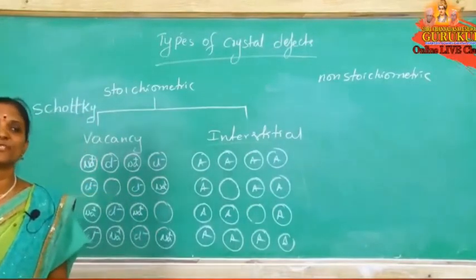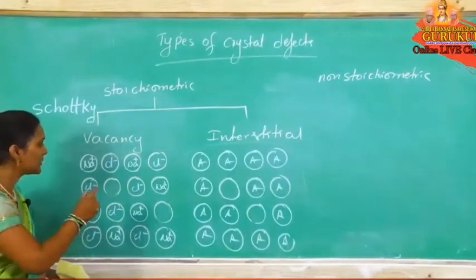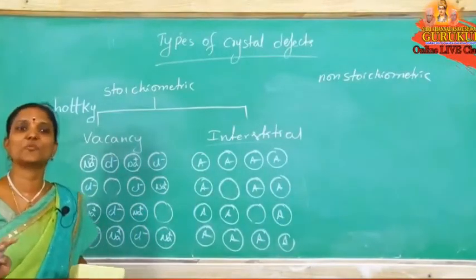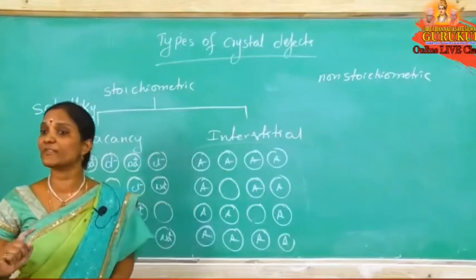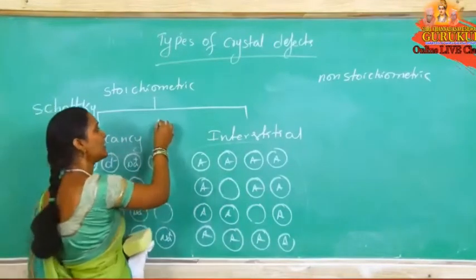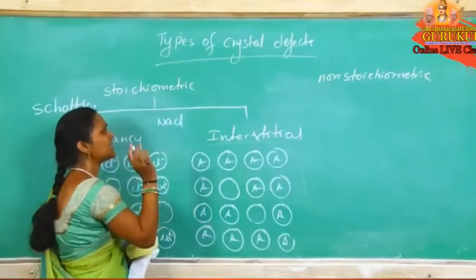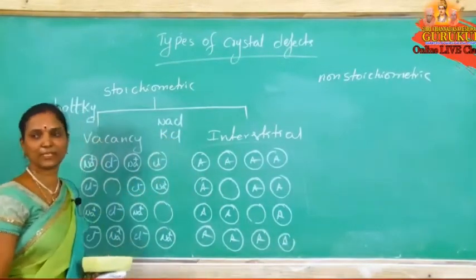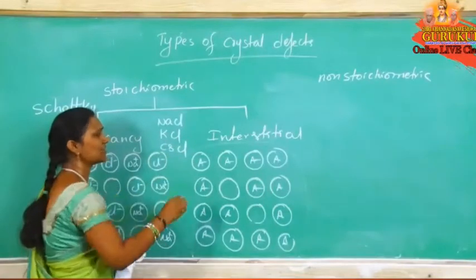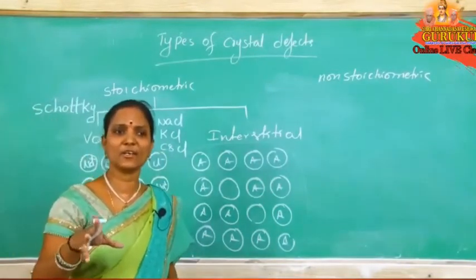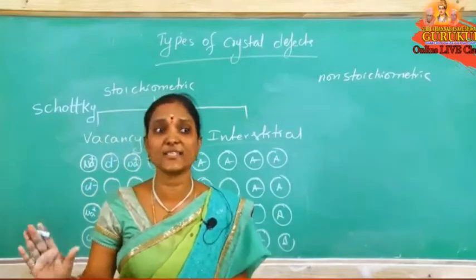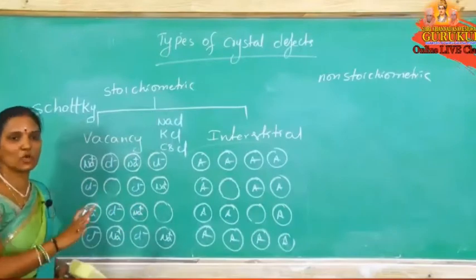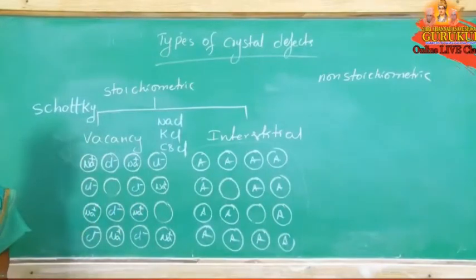Which type of compounds can show this Schottky defect? When the cation size and anion size are nearly similar, then missing of both takes place. So this defect we can observe when cation and anion have nearly similar size. That's why it is common in NaCl, KCl, and CsCl, where cation and anion have nearly similar size, and a large sized cation is there. That time the defect is a Schottky defect.